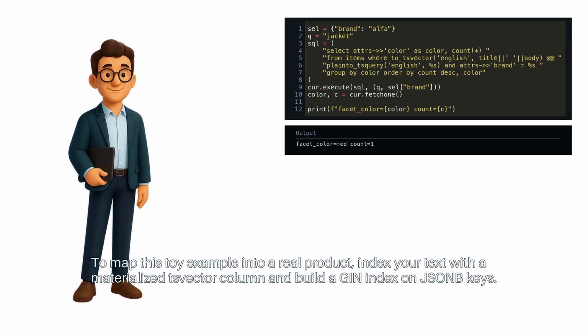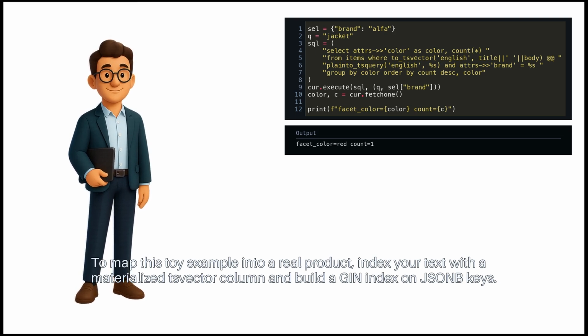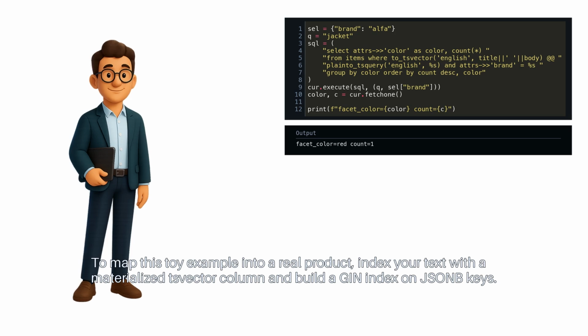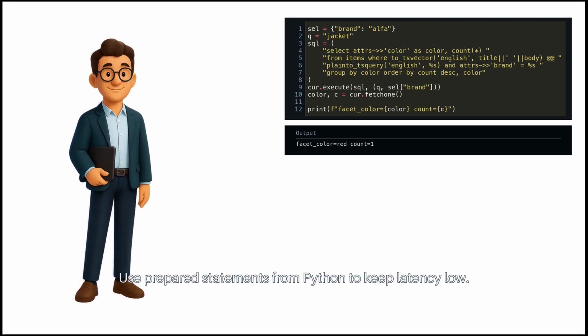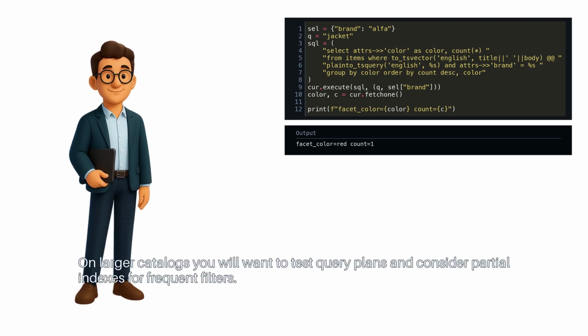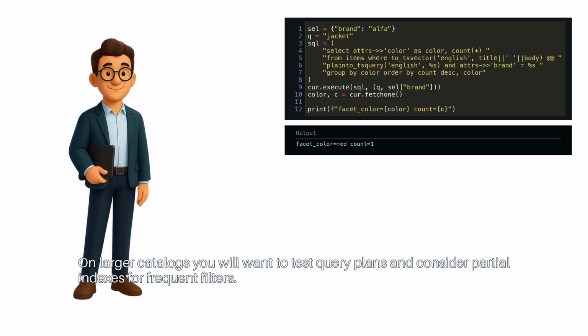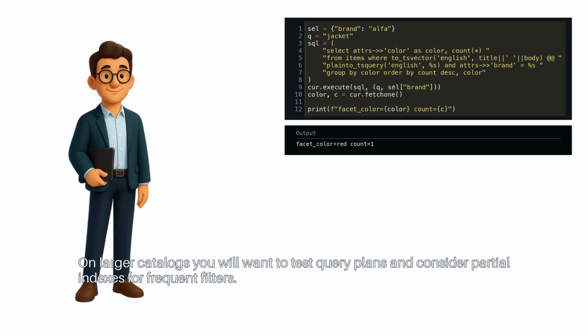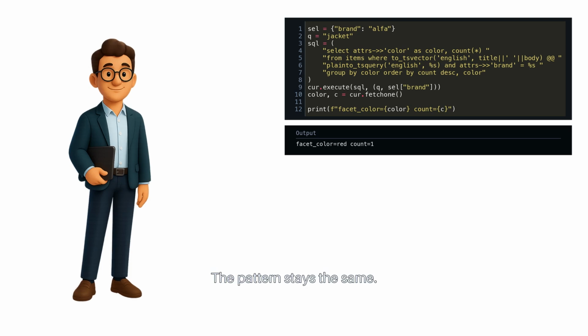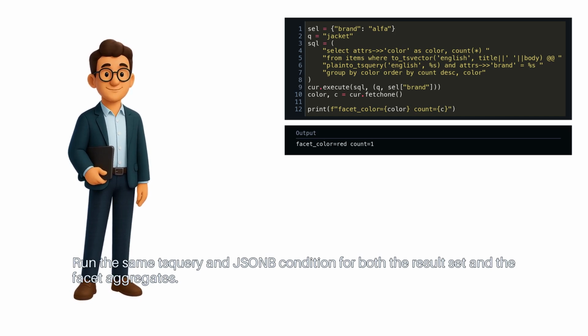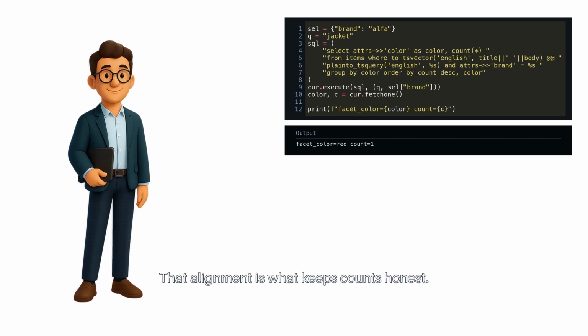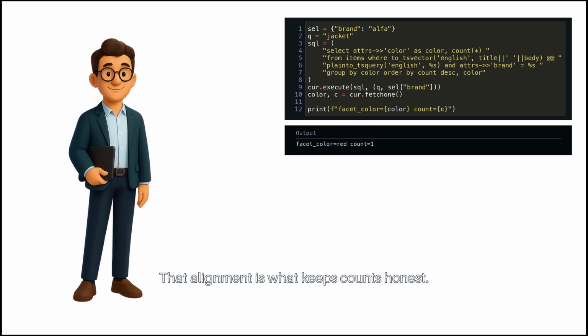To map this toy example into a real product, index your text with a materialized tsvector column, and build a GIN index on JSONB keys. Use prepared statements from Python to keep latency low. On larger catalogs, you will want to test query plans and consider partial indexes for frequent filters. The pattern stays the same. Run the same tsquery and JSONB condition for both the result set and the facet aggregates. That alignment is what keeps counts honest.